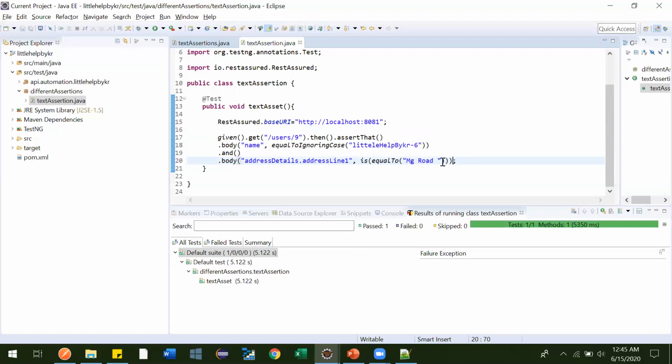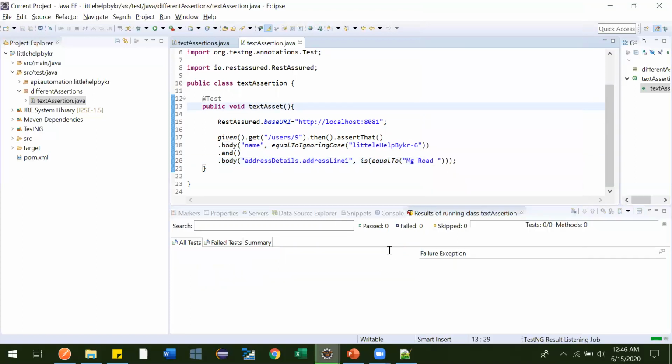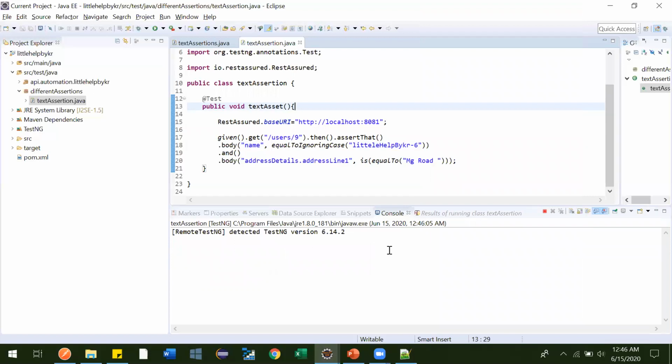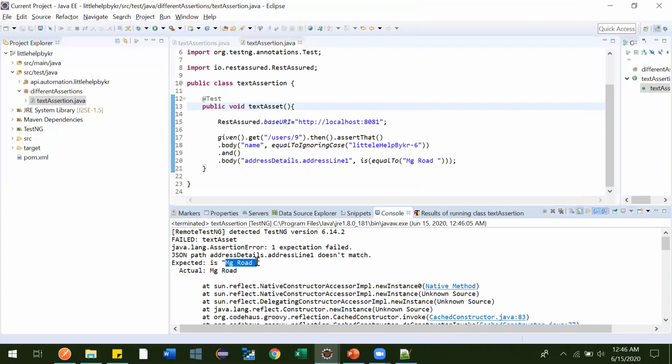In this case your expectation is only this, but in the response sometimes no white space will come, and at that time it will fail. Let me run this and we'll see. See here, it failed. It is showing that our expectation was one space, but there is only this one.